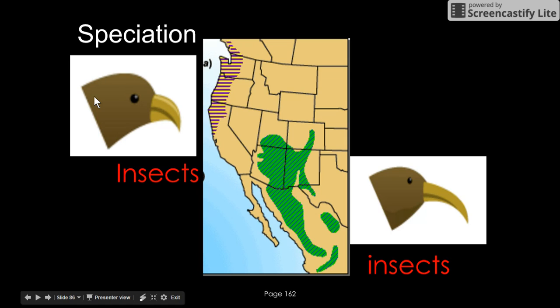So simply because this species of bird separated, when you separate and you reproduce with other short-beaked birds, you change the gene pool. Now the genes in this population will only consist of short-beaked birds, and the genes in this population will only consist of long-beaked birds. When these birds can no longer reproduce together, you have created two new species. This is called speciation, making new species. That is one way or one reason that evolution has occurred.